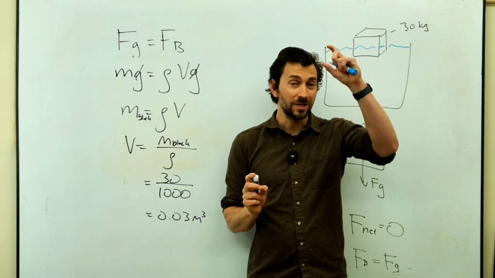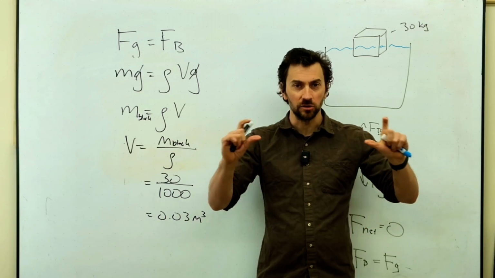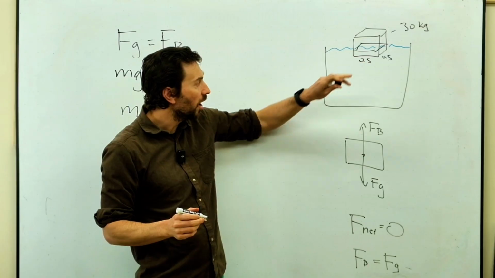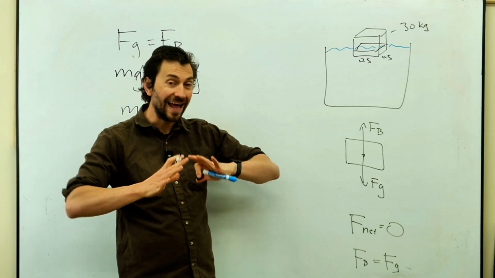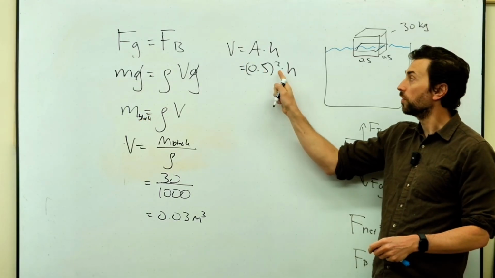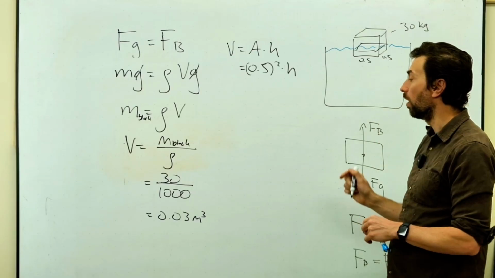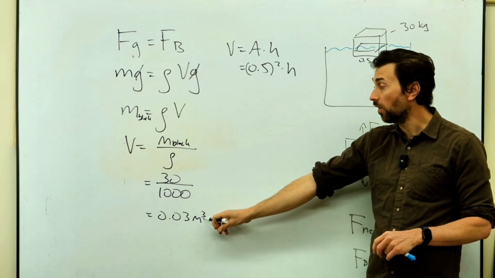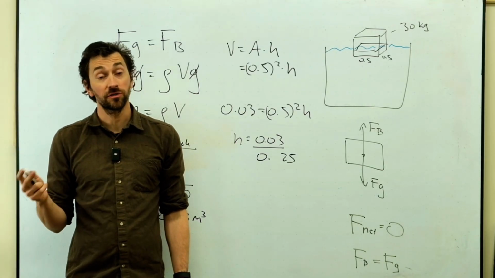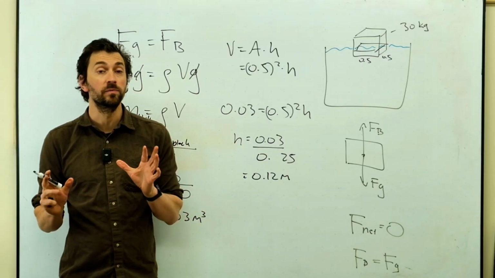We're not quite there though, because we're trying to figure out how deep this block will be in the water. What's the height there? So we just have to think about the volume. It's going to be like a little square. The volume of this little box that's under the water will be the area of the square underneath times the height. So this is the bottom of the box, and that's the height of the box that's under the water. So we just say this volume of displacement should be equal to this. So I get h is 0.03 divided by 0.25, and I get the height is 0.12 meters.